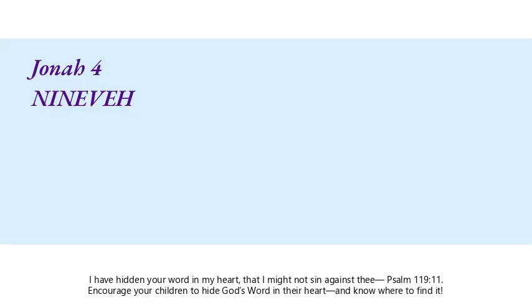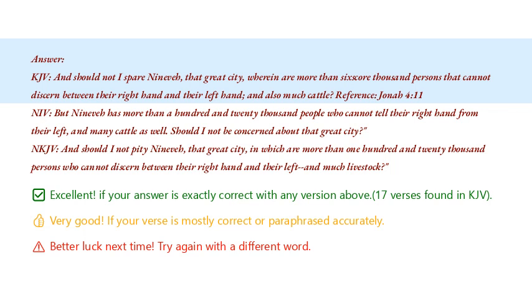Can you build the Bible verse that includes the word Nineveh? Here's your clue. Jonah 4. Answer. And should not I spare Nineveh, that great city, wherein are more than 60,000 persons that cannot discern between their right hand and their left hand, and also much cattle?